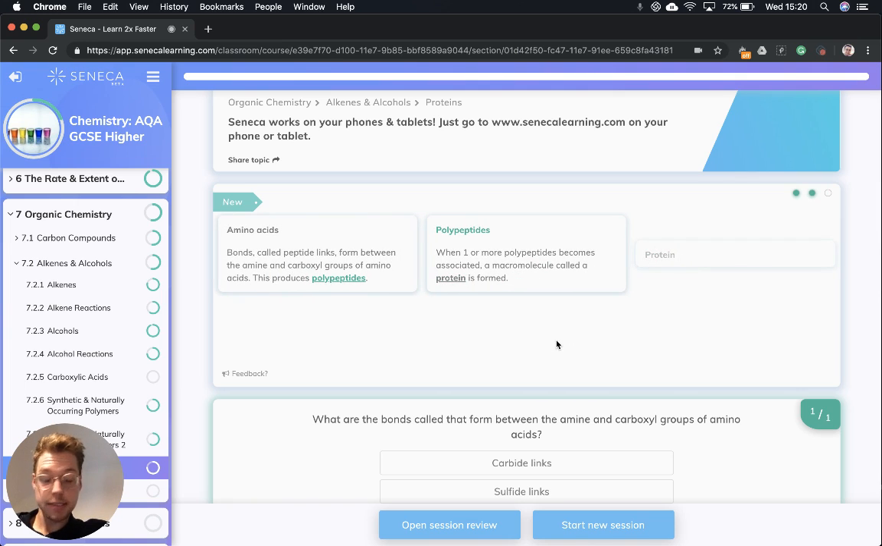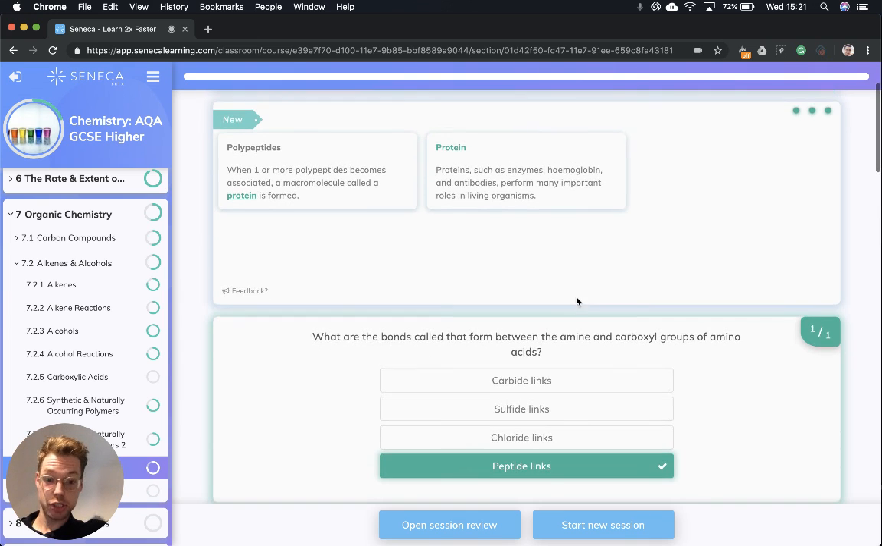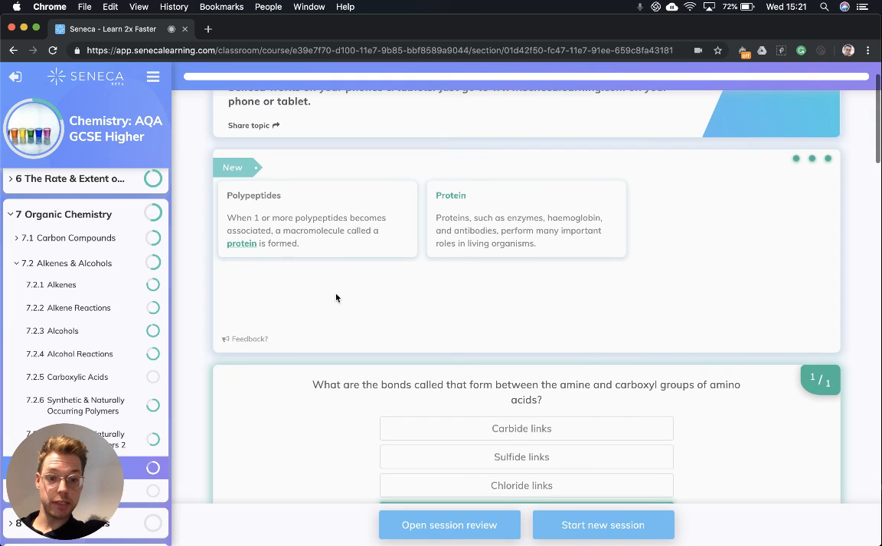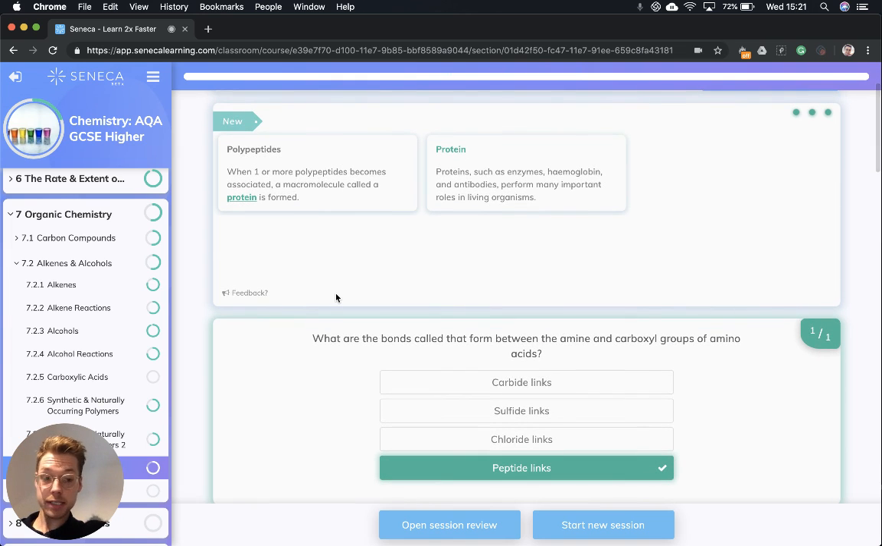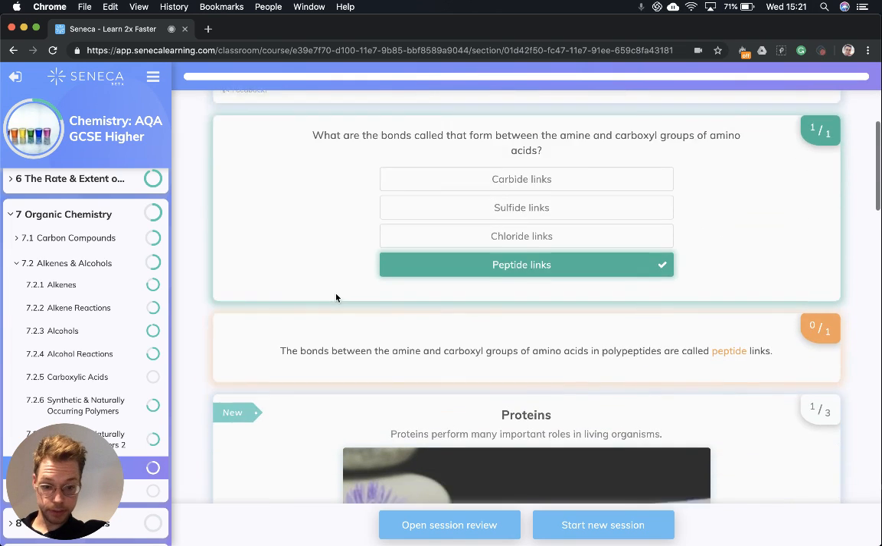So, polypeptides. When one or more polypeptides become associated with each other, a macromolecule called a protein is formed. Proteins are things like enzymes, hemoglobin, and antibodies, and they perform lots of important roles in living organisms, and they'll also crop up in biology, so this will be a nice synoptic lesson for those of you taking biology too. So, do you remember the name of the bond that forms between an amine and carboxyl group of amino acid? It's a peptide bond or a peptide link, okay?